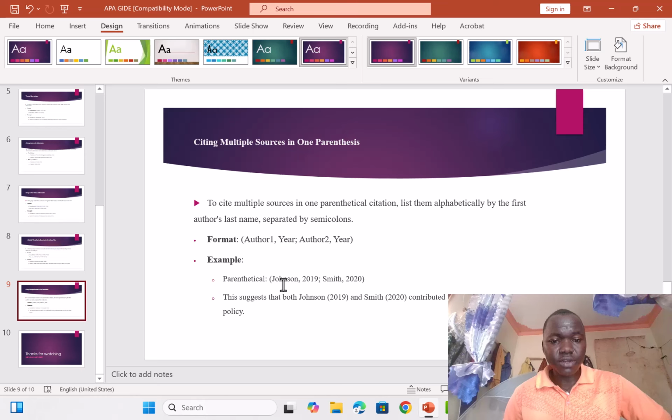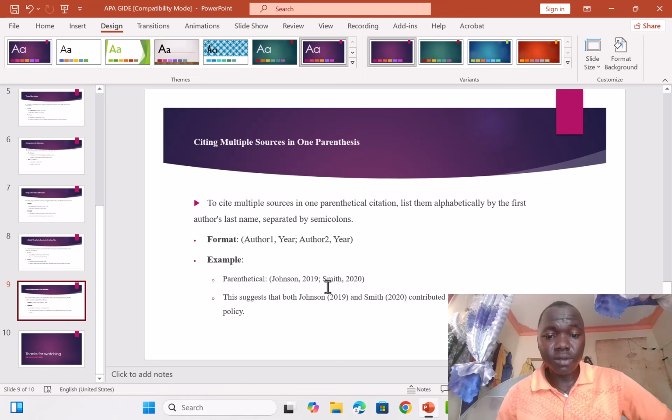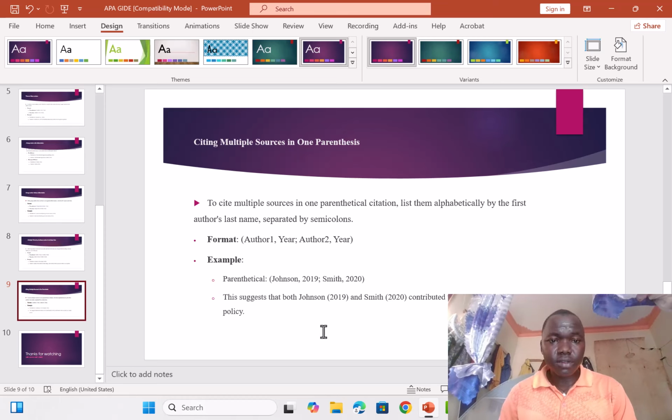So for example, parenthetical. When you're citing multiple sources in one parenthesis, you separate the authors with a semicolon. You can see: open bracket, Johnson, comma, 2019, semicolon, Smith, comma, 2020, close the bracket. This suggests that both Johnson (2019) and Smith (2020) contributed to the research on climate policy. So if you're citing multiple sources in one parenthesis, that's how you do it.